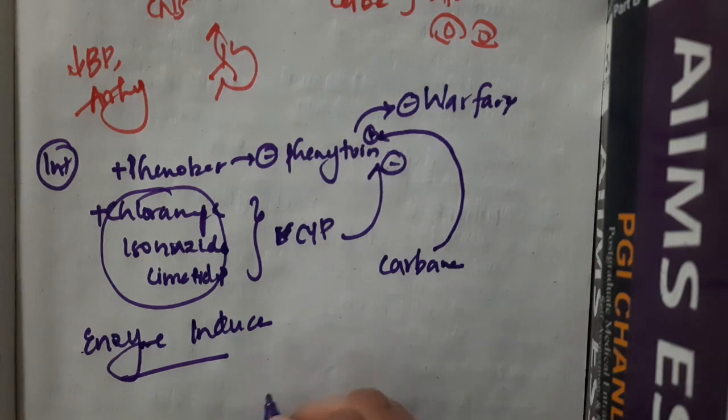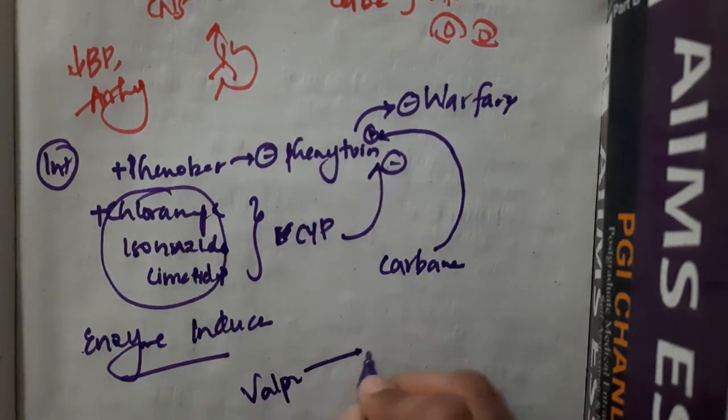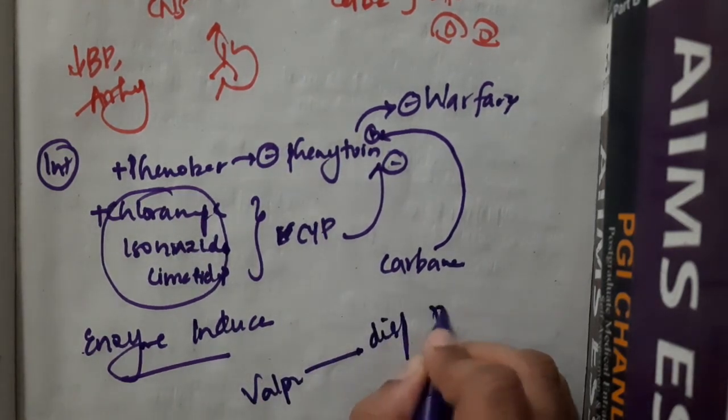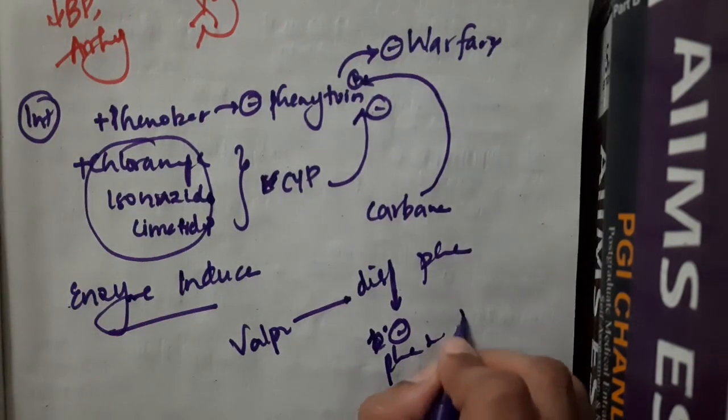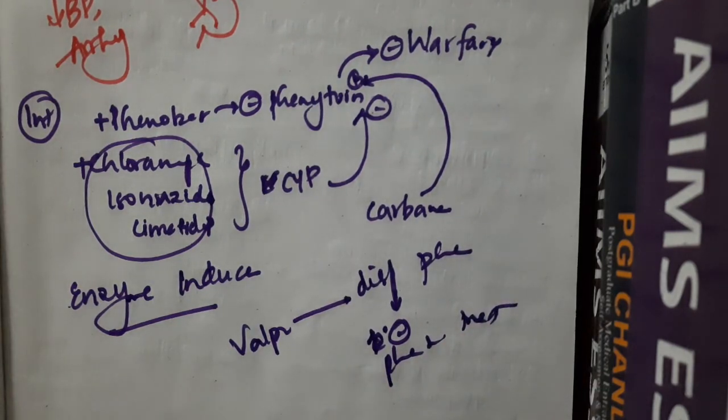Valproate will displace phenytoin and thus inhibit phenytoin metabolism. Because of this, there is increased phenytoin in the blood, thus causing phenytoin toxicity. So this is about the drug phenytoin, which is an anti-epileptic drug.